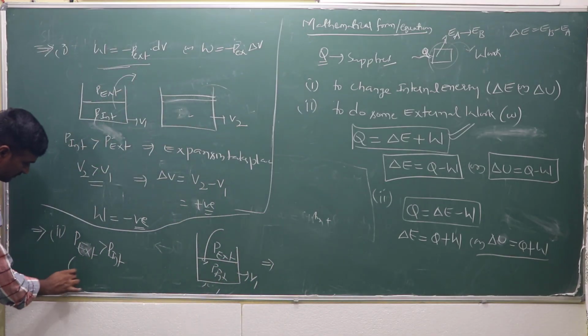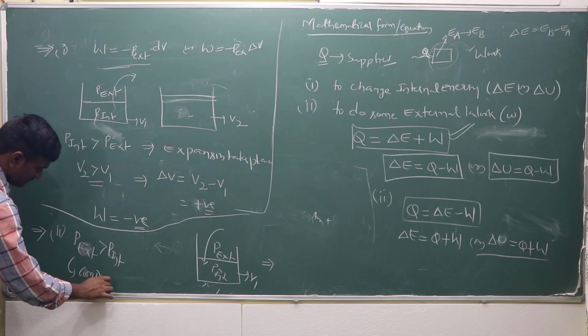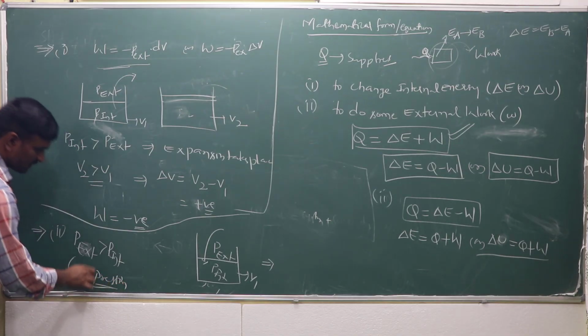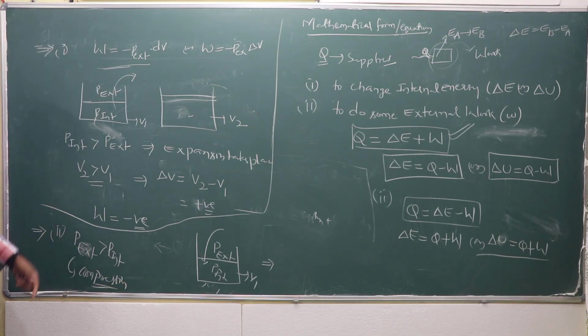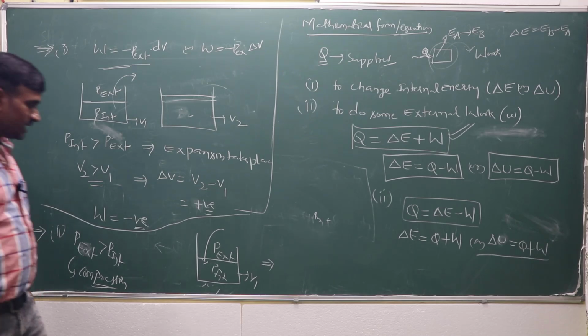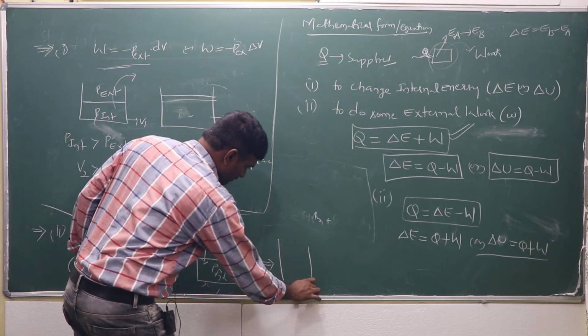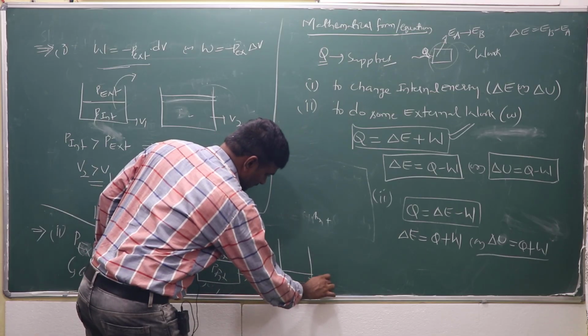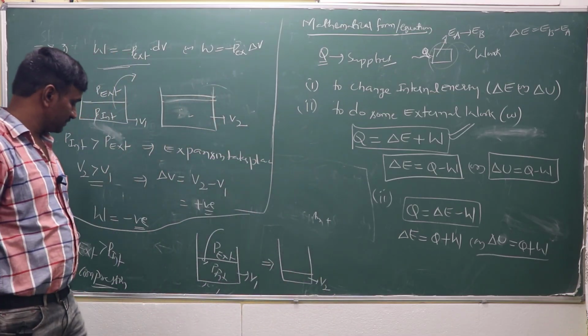Compression takes place. After that, the volume will be decreasing.